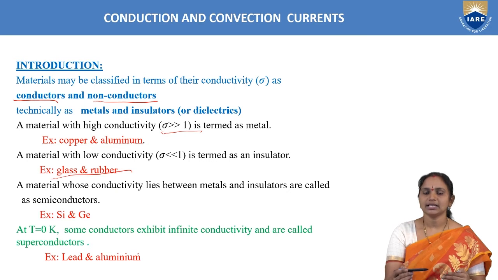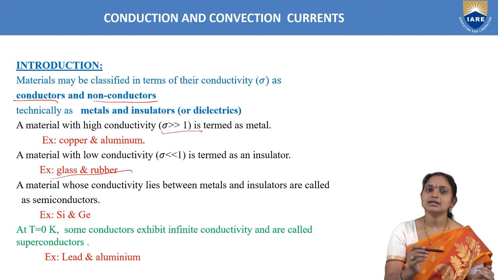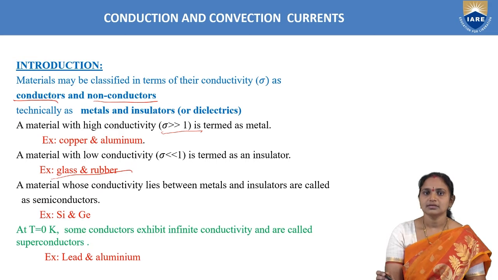And we have one more material whose conductivity properties lie between conductor and insulator. Such one we can call as semiconductor. From the name itself, it may conduct semi or half. That means its conductivity lies between better conductor and less conductor. Examples for semiconductor are silicon and germanium. This is about the classification of materials based upon the conductivity.